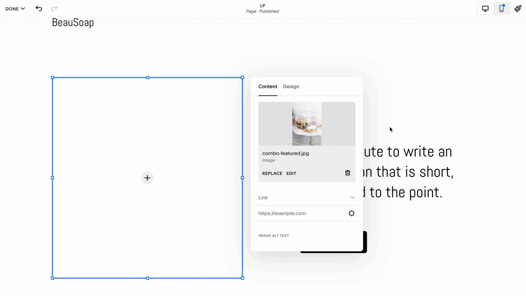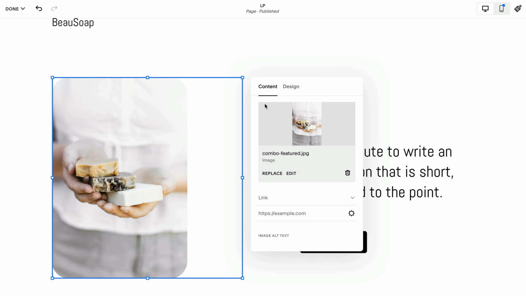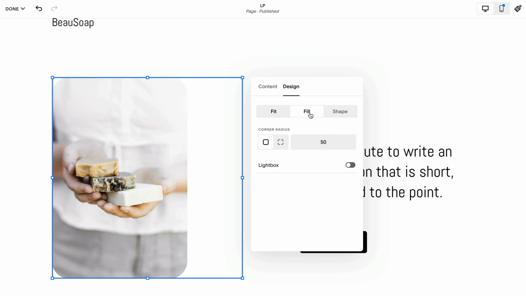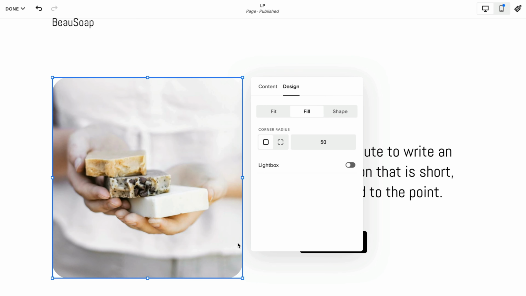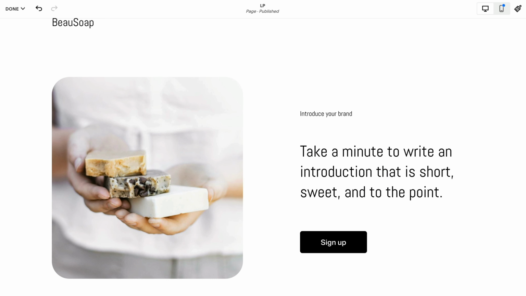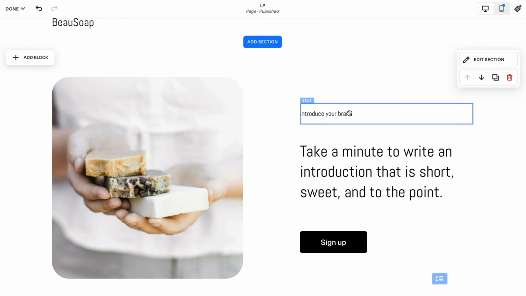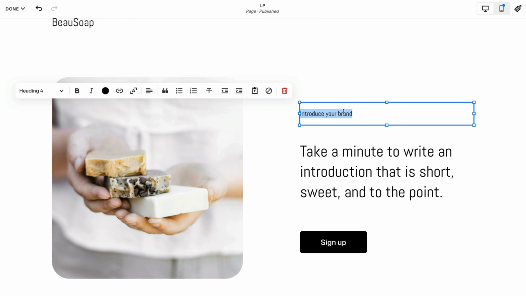Squarespace now optimizes the images after they've been uploaded, and we go and change to the design tab. A little trick is that if it's not filled by default, you hit fit and you go back to fill, and it can do it for you. So let's click on to the right, and we're going to replace the intro text. You simply click in the block, you highlight all, you paste in your text, and then let's do it for the next section.